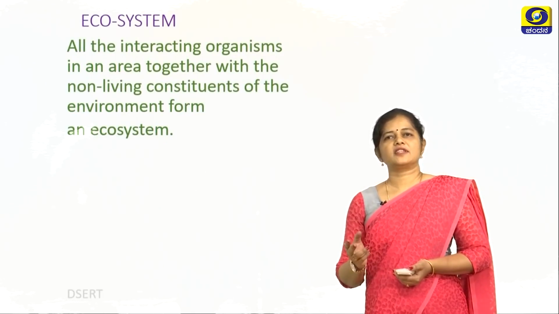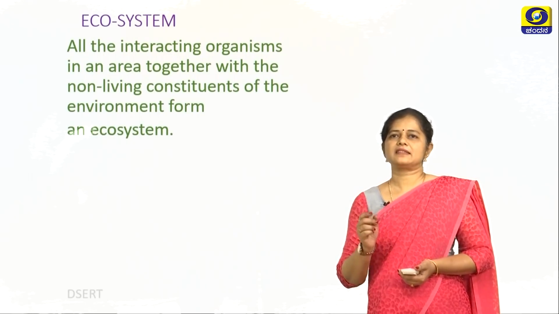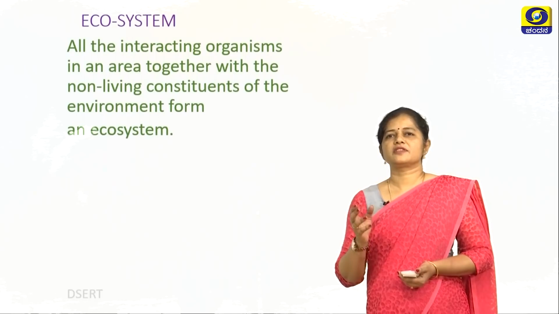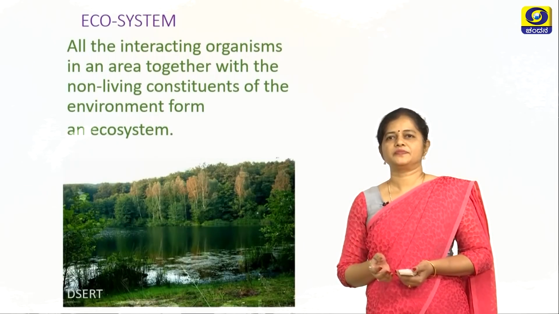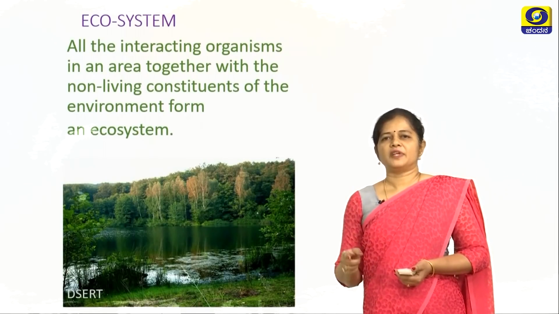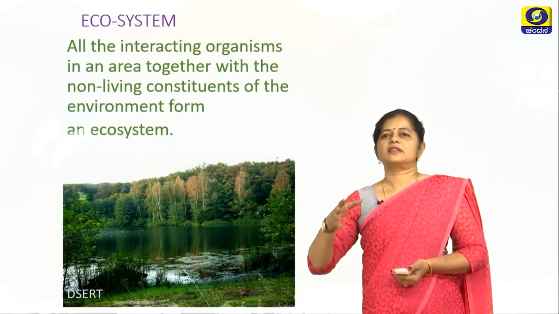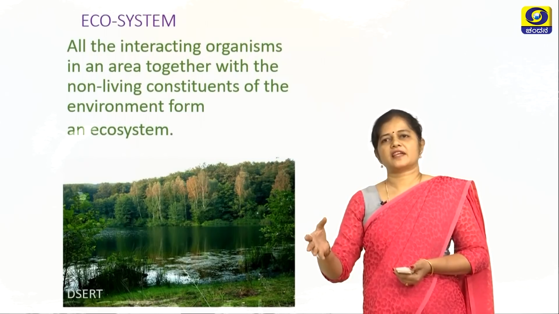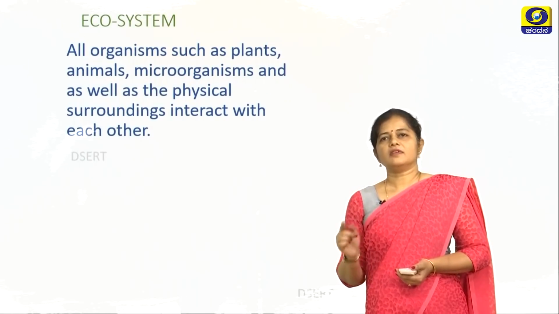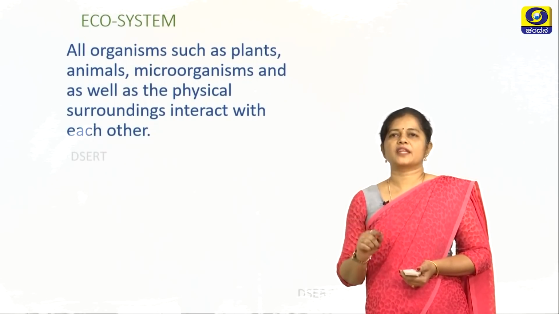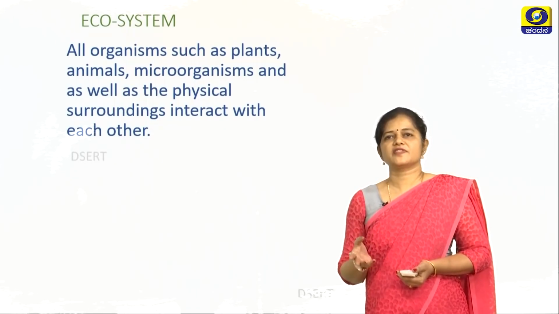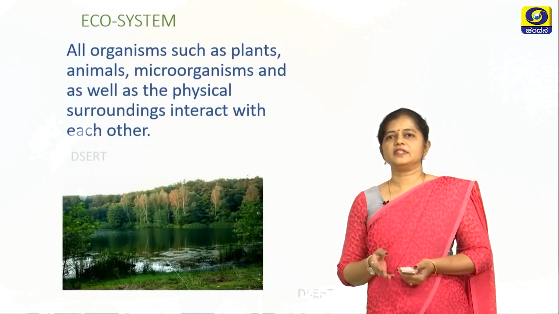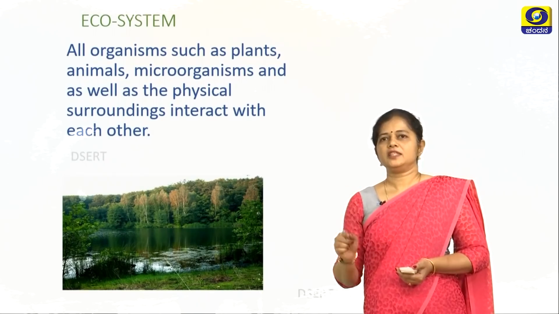Now let's see what an ecosystem is. An ecosystem is the interaction between the living and the non-living constituents of the environment. So if this is the environment, you can see the plants, the water and all the abiotic components along with the biotic components interacting with each other. All organisms such as plants, animals, microorganisms as well as physical surroundings interact with each other, and in an ecosystem this interaction is very essential.